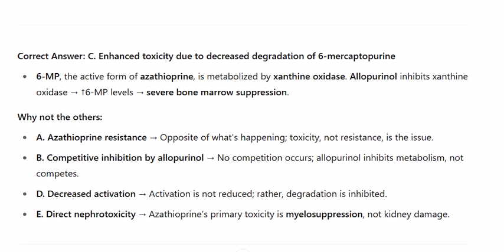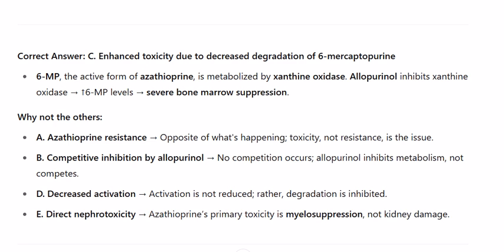6-MP, the active form of azathioprine, is metabolized by xanthine oxidase. Allopurinol inhibits xanthine oxidase, raising 6-MP levels and causing severe bone marrow suppression. Why not the others? A. Azathioprine resistance is the opposite of what's happening. Toxicity, not resistance, is the issue.